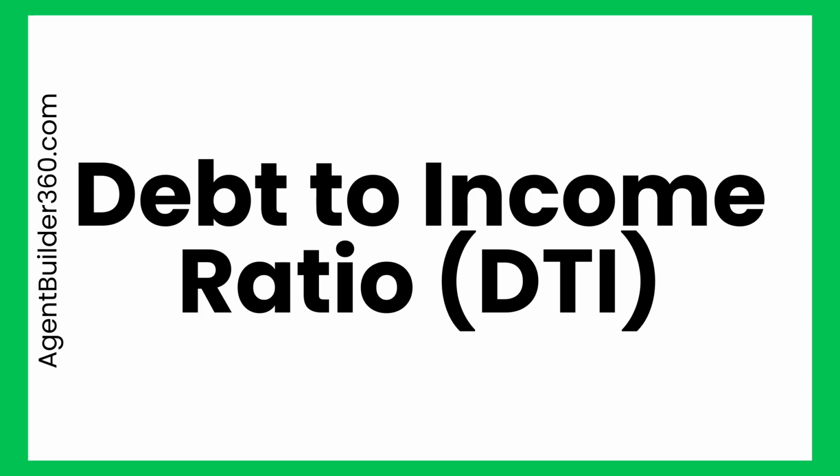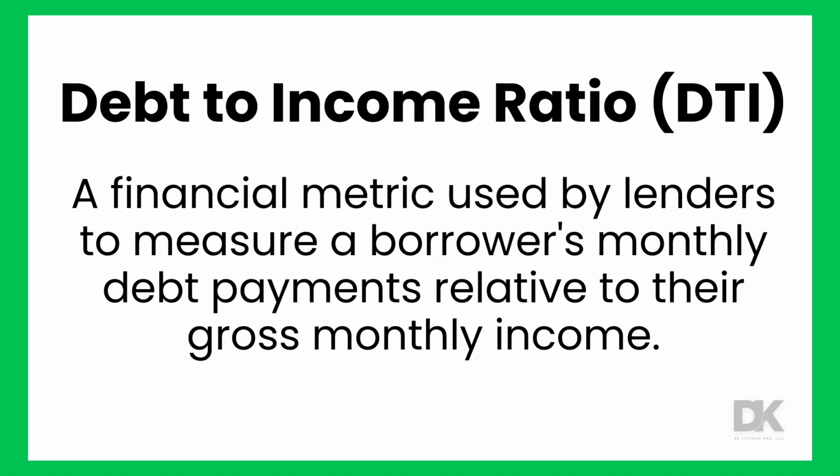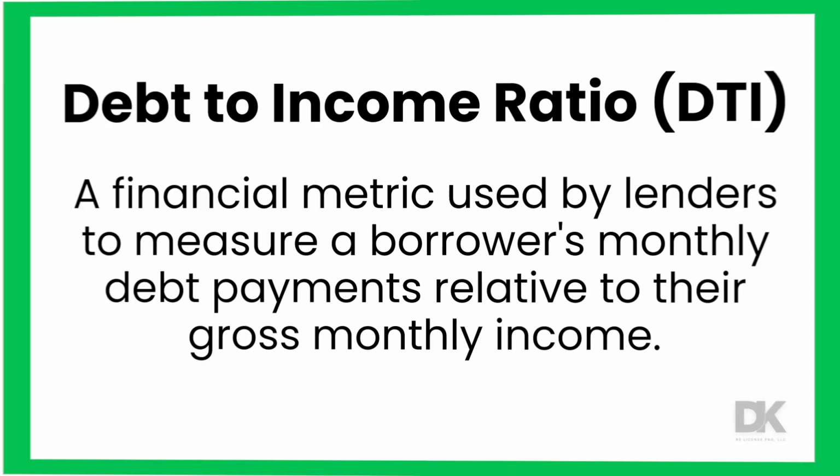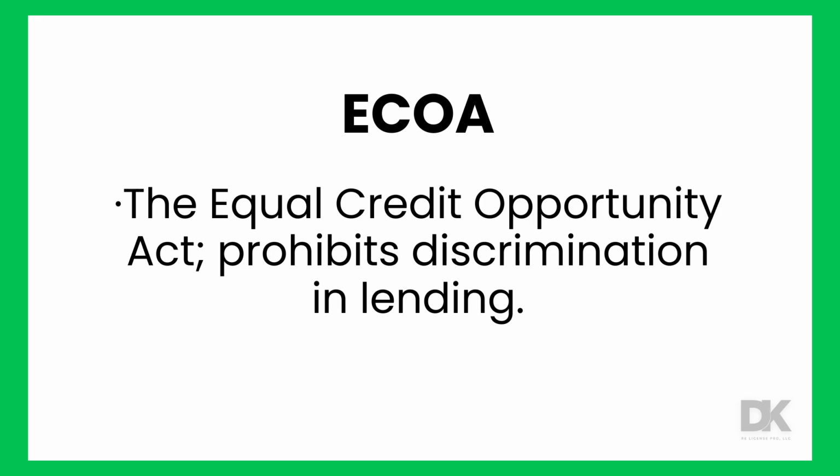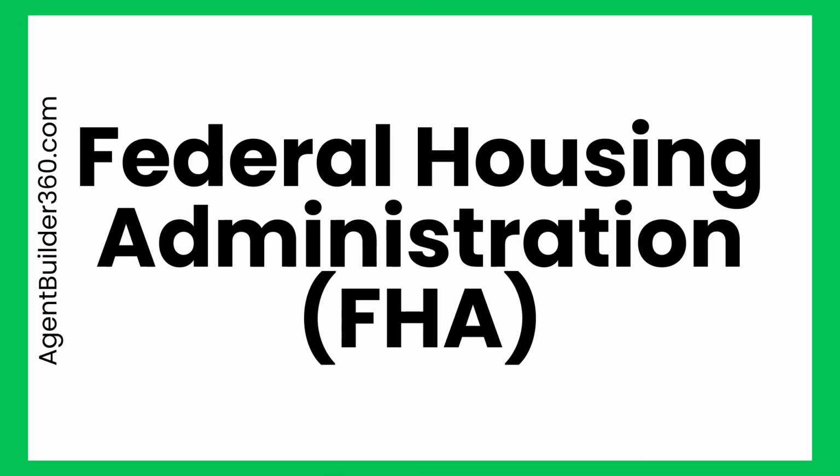Debt-to-income ratio, or DTI. The debt-to-income ratio is a financial metric used by lenders to measure a borrower's monthly debt payments relative to their gross monthly income. ECOA. ECOA stands for the Equal Credit Opportunity Act, and it prohibits discrimination in lending.